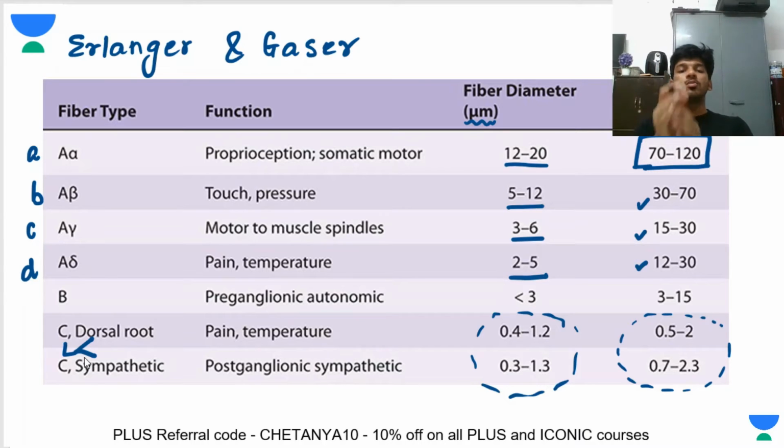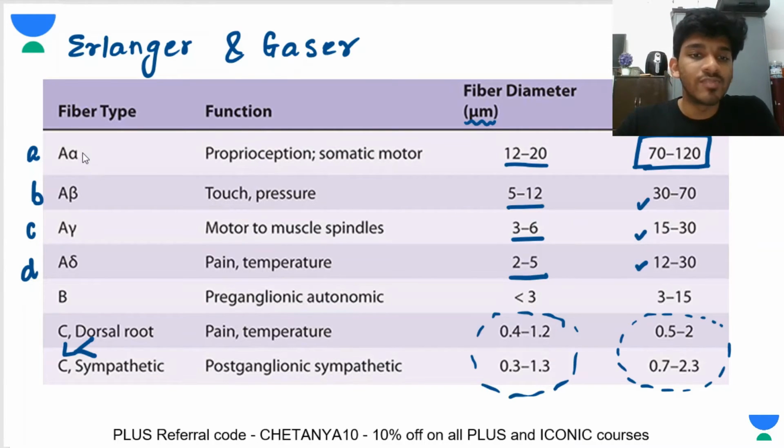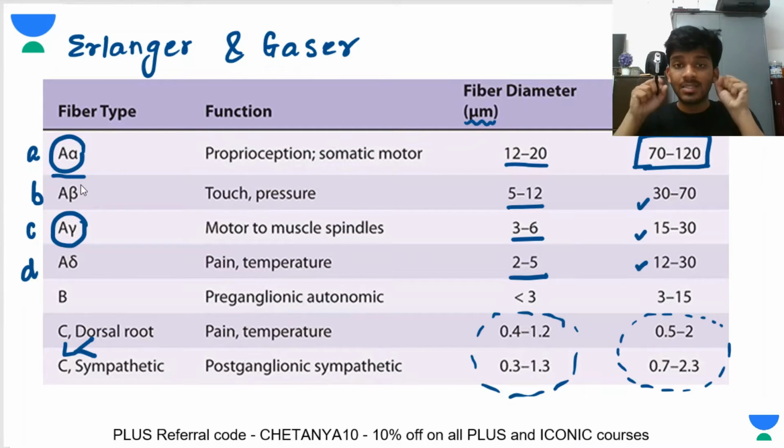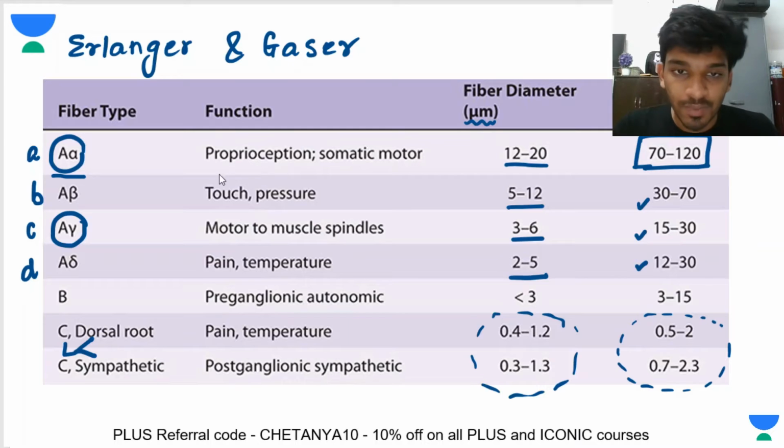So now let's talk about the A alpha type of fibers and A gamma type of fibers together. If you look at muscle spindles, they have two kinds of fibers, the A alpha and the A gamma. The A alpha fibers are responsible for proprioception. They carry impulses from the muscle spindle, and they give indication of proprioception, right? So they are proprioceptive fibers.